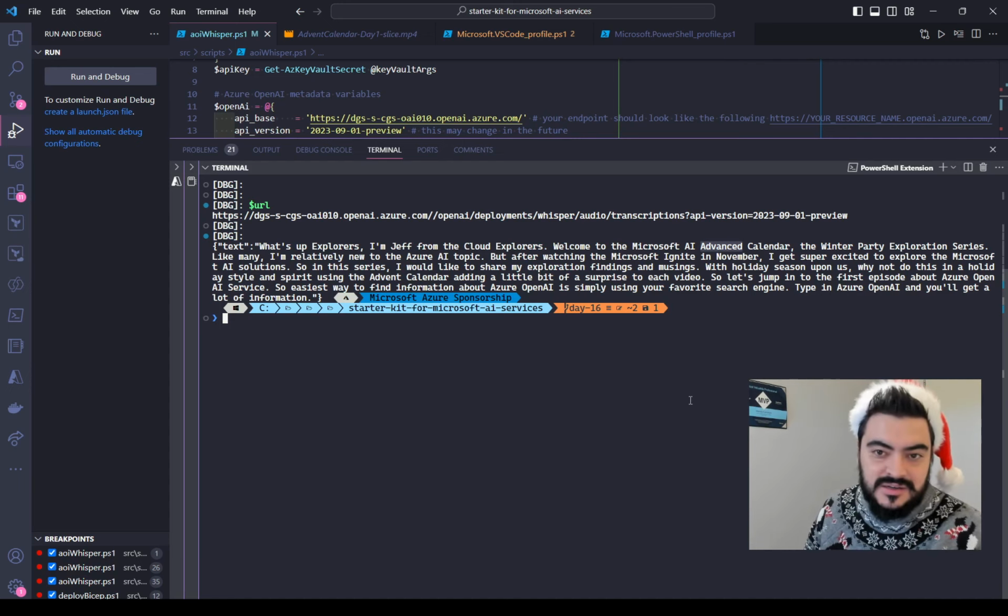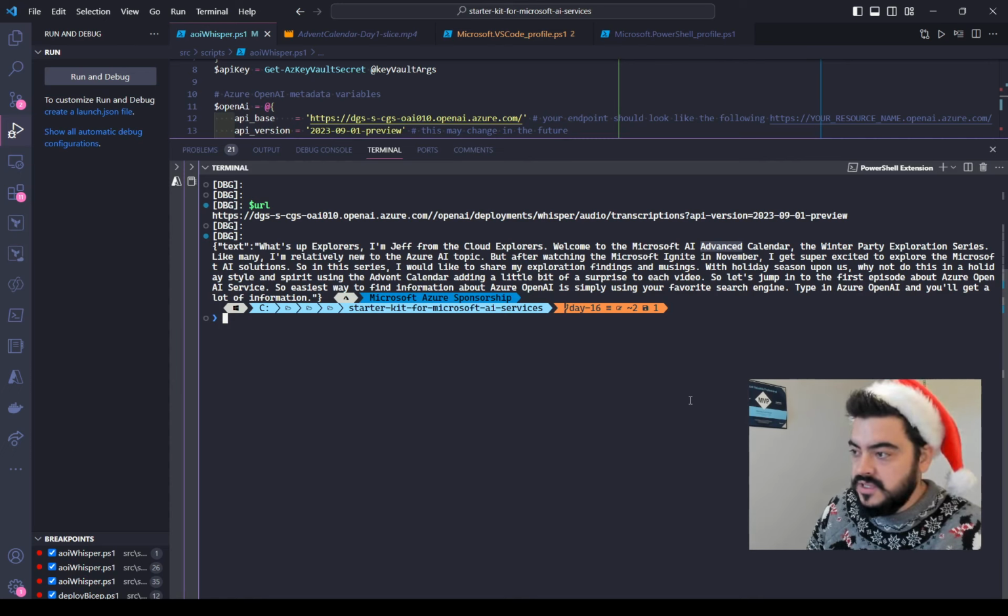So we can clearly see that's pretty cool. Although not perfect, of course, but it transcribes, I would say, more than 90% with very nice accuracy. So I think it's a very nice tool.